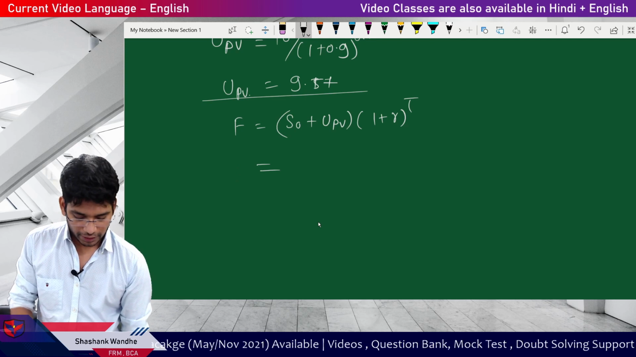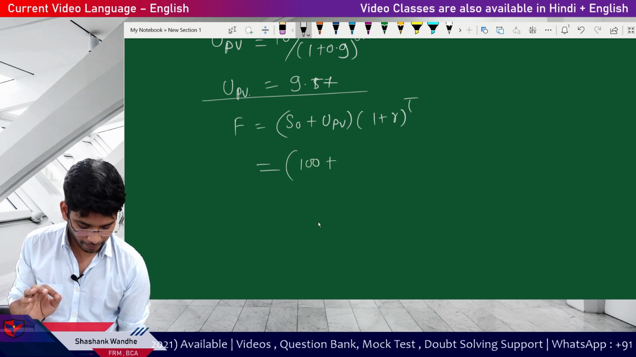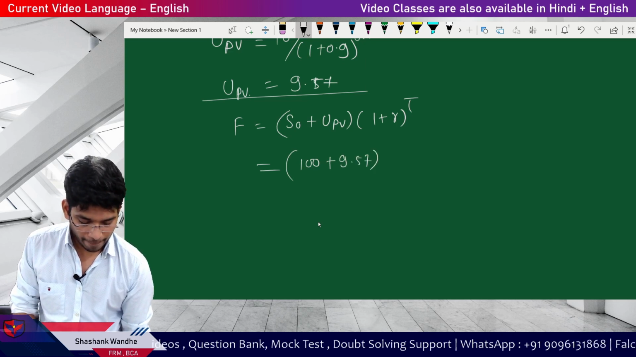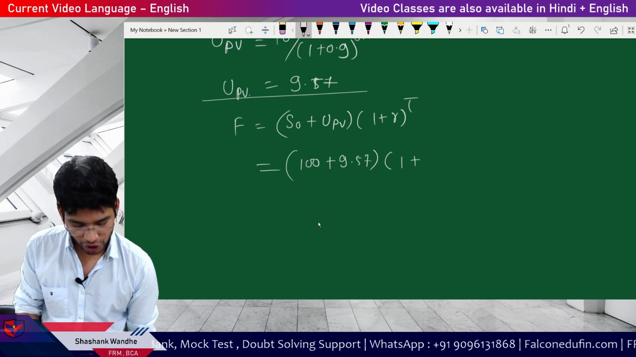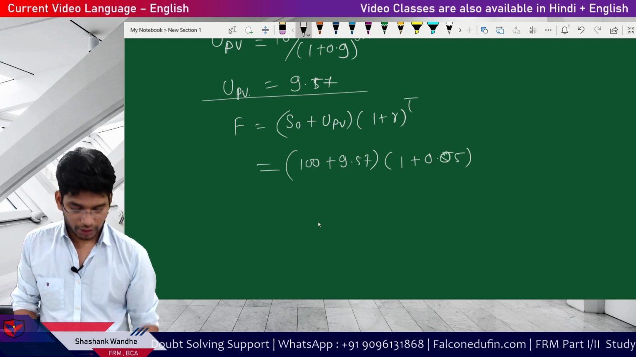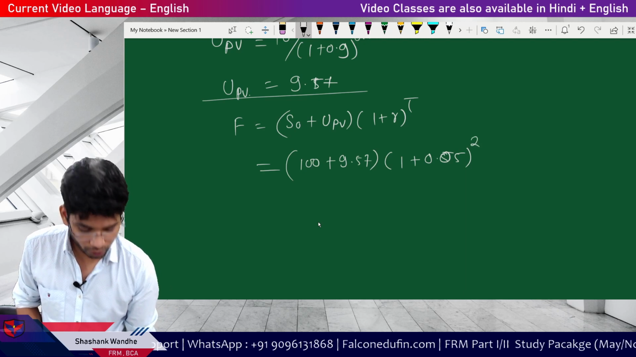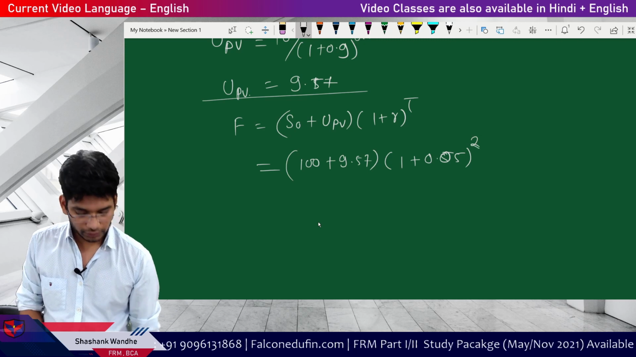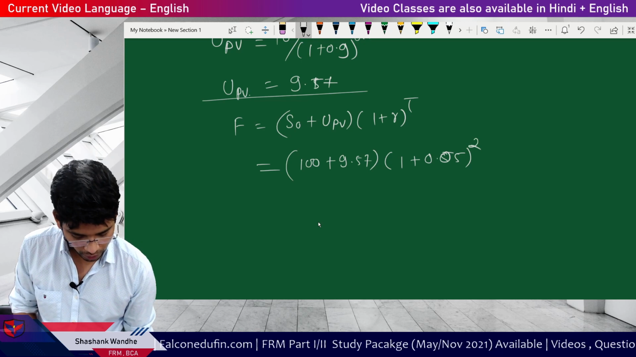See, the formula is forward rate F is equal to S0, which is 100, plus UPV, 9.57, multiplied by 1 plus R. Because R is mentioned as the semi-annual rate, you have to take 1 plus 0.05 to the power T. T is now 2. Why 2? Because we have two semi-annual periods. That's why to the power 2.